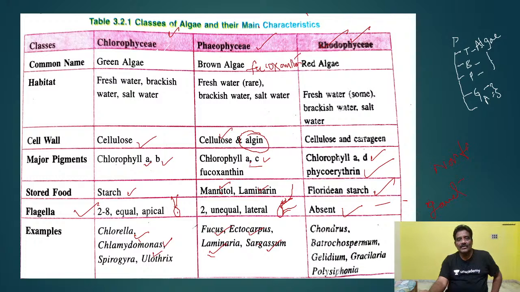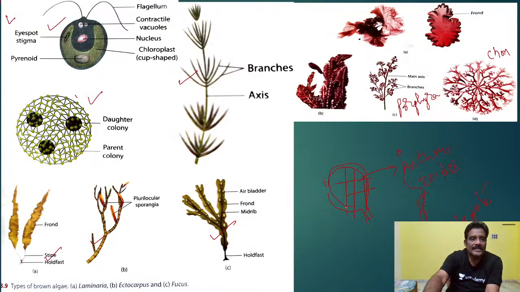It is equal to amylopectin. It is similar to the structure of amylopectin. So what is absent here? Flagella are completely absent. That is important. Rhodophyceae are somewhat advanced organisms. Male and female reproductive organs are somewhat more developed here when compared to Chlorophyceae and Phaeophyceae, which are the classes of algae.